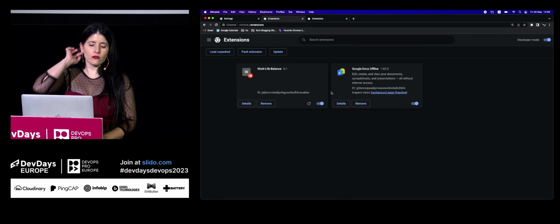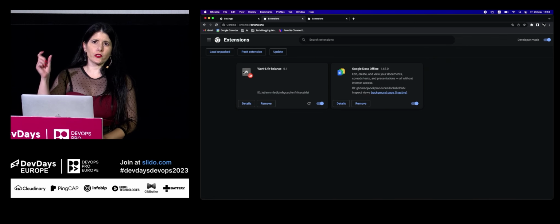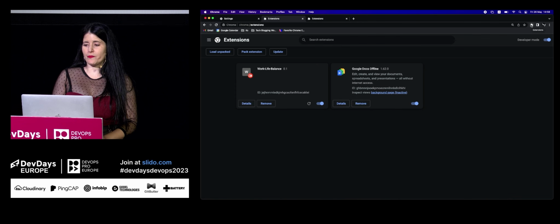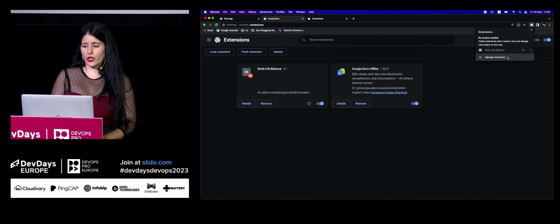And as you can see here, Chrome provides a default icon for our extension. It takes the first character of the name and adds it as an icon. Once we add a Chrome extension, we have this puzzle icon over here. This is the icon to represent extensions. We can click on it and go to the Manage Extension page through it, and not just from the settings. And we can pin the extension to the toolbar.